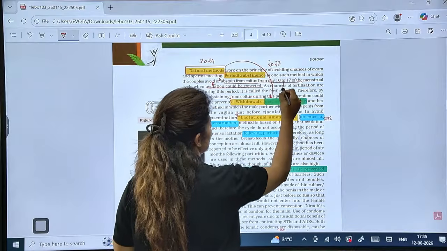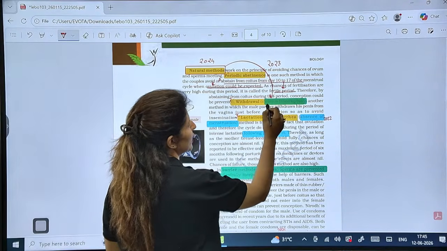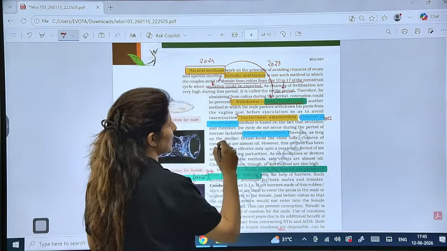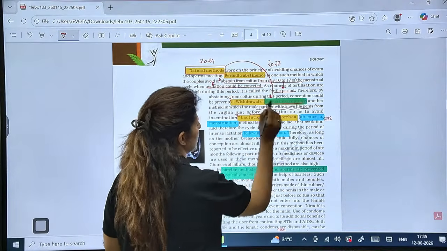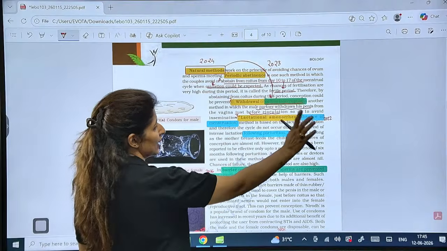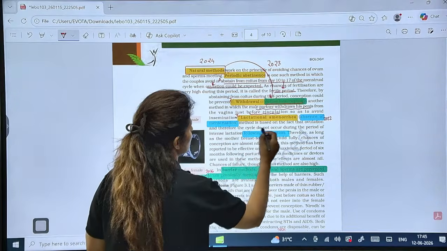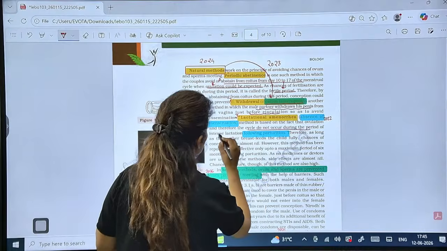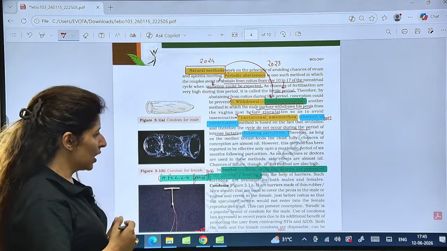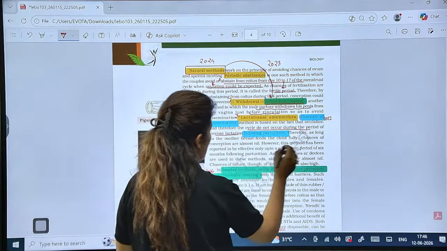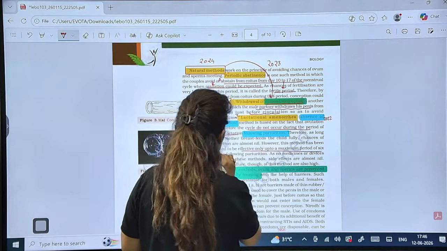10 to 17 day is considered as a fertile period. Now, second is withdrawal method, also known as coitus interruptus, in which partner withdraws his penis from the vagina before ejaculation. Third is lactational amenorrhea. Amenorrhea means absence of menstrual cycle. So, cycle does not occur during the period of intense lactation following parturition. See, this method has been reported to be effective only up to maximum period of 6 months.